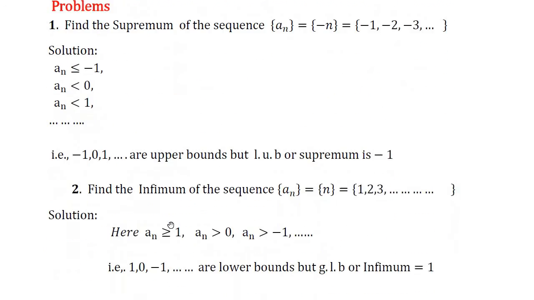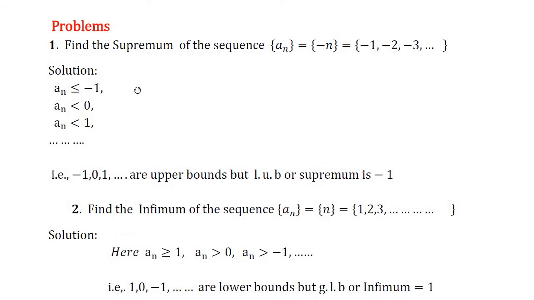Now we solve some problems related to supremum and infimum. First one, find the supremum of the sequence an is equal to minus n, that is equal to minus 1, minus 2, minus 3, and so on. Here minus 1, minus 2, minus 3, and so on are the terms of the sequence an.